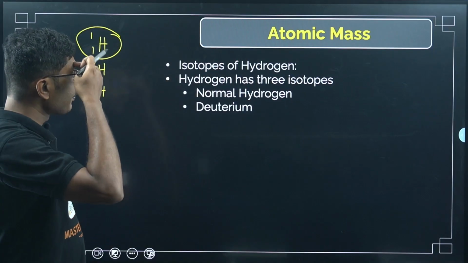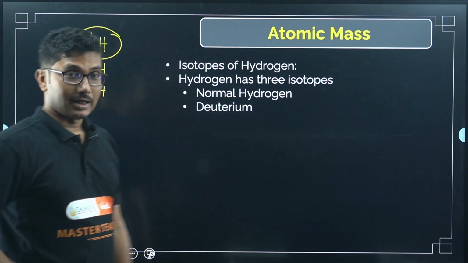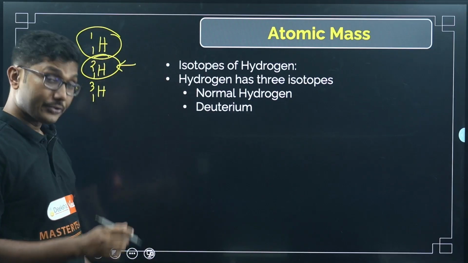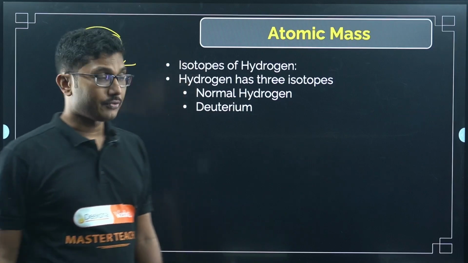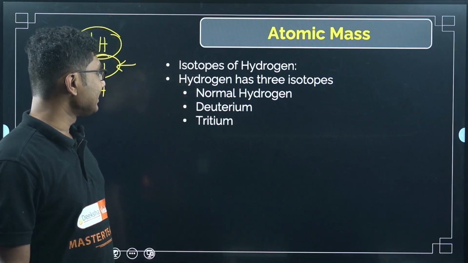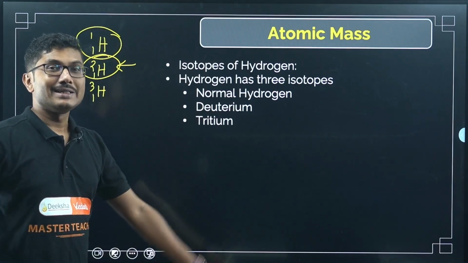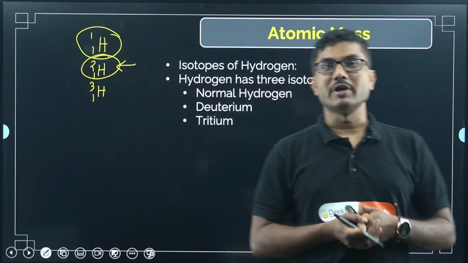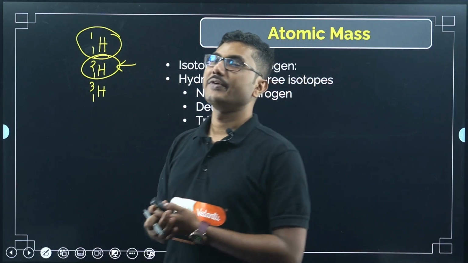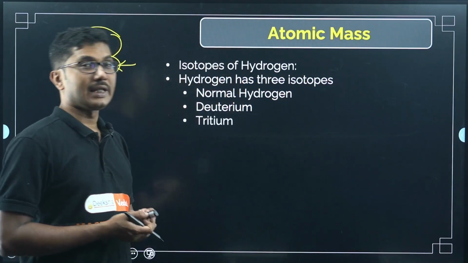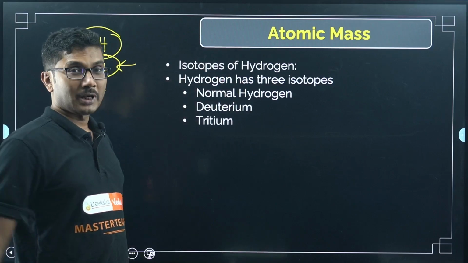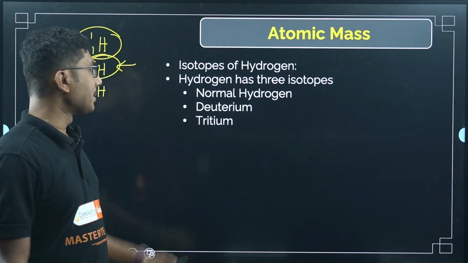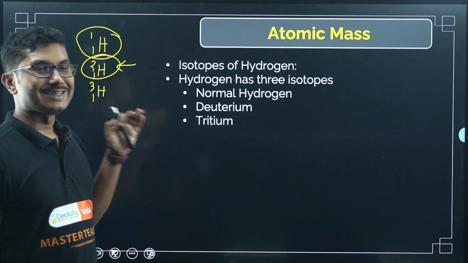Then deuterium is a little less abundant, and it has a lot of uses. And second is tritium, which is not naturally occurring. Tritium is only produced in labs, and it has a very short lifespan. It decays very fast to give you normal hydrogen. You should remember that it is only available inside a lab.